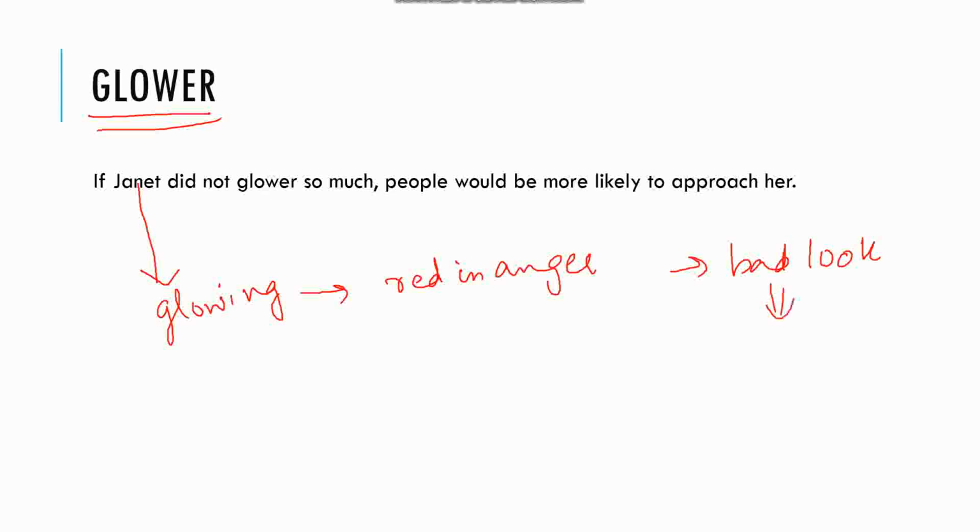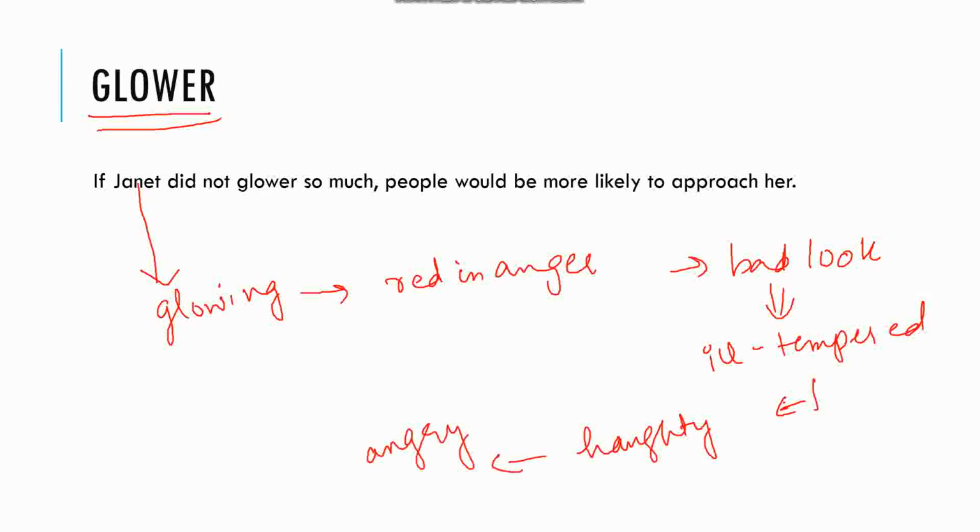And such kind of persons are ill-tempered. These are haughty in nature. These get easily angry. So glower means having a bad temper or a bad look. Now let's look at the sentence.